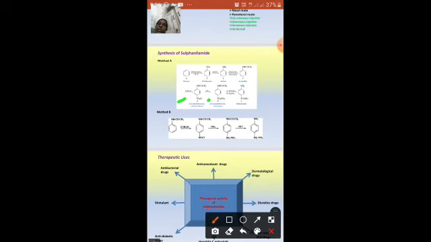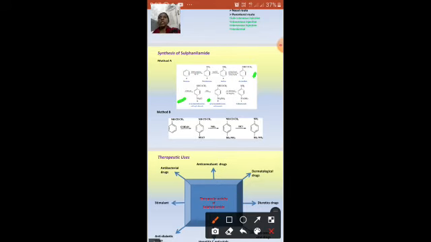All simple reactions. What are the reactions involved? First is the nitration, then the reduction, then followed by acetylation. This is acetylation of the amine group, in order to protect the NH2 group. It is very sensitive during these drug preparations.